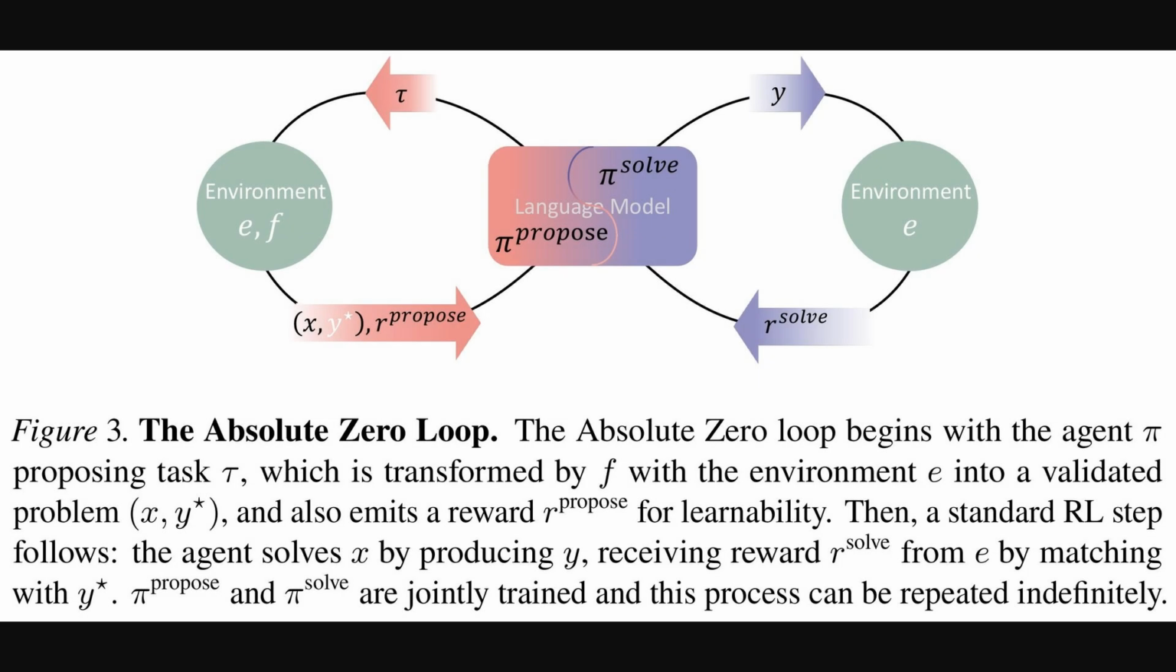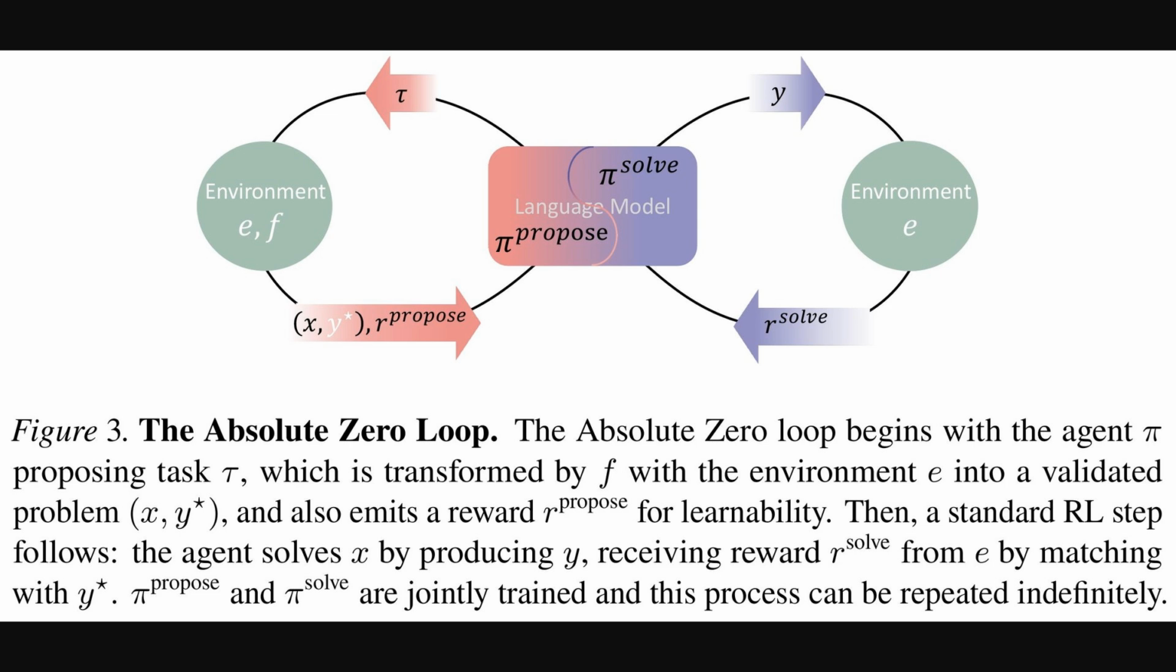Right, so this next diagram, Figure 3, gives us a more detailed look at what they call the Absolute Zero Loop, which is really the engine driving that self-improvement we talked about. You can see a central language model, which, interestingly, acts as both a proposer of tasks and a solver of those same tasks. First, the model, in its proposer role, comes up with a new task.